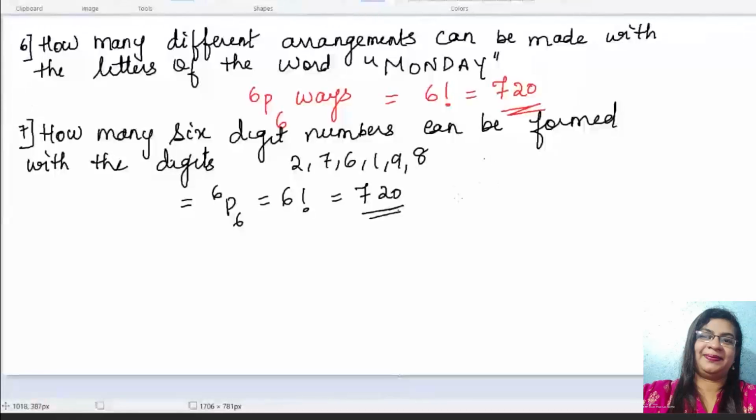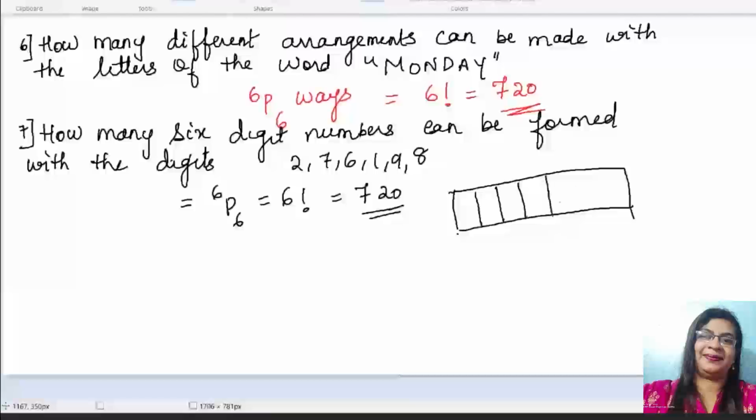Look here, 0 is not there. If 0 is there, then there is a problem for us. Whenever 0 comes in the first place, it becomes 1 digit less, which is going against the condition. Since they have asked me to find 6-digit numbers, and how many digits are given to me? They are also 6. So out of 6, I have to arrange 6. So what is your answer?